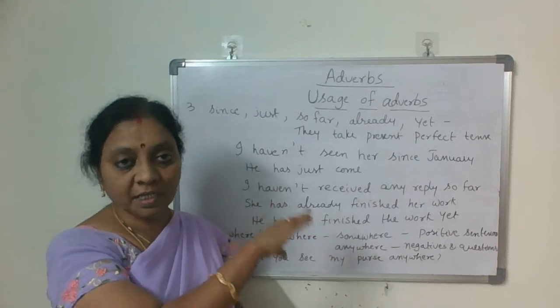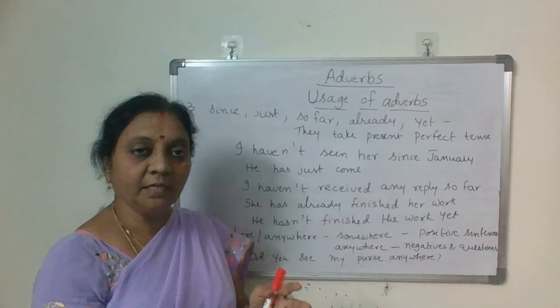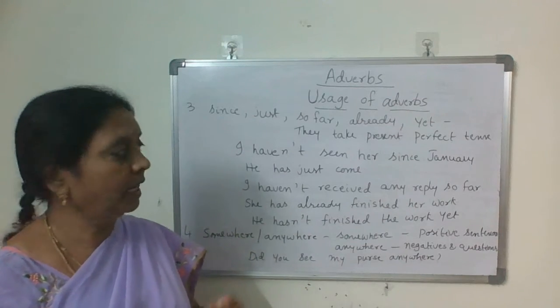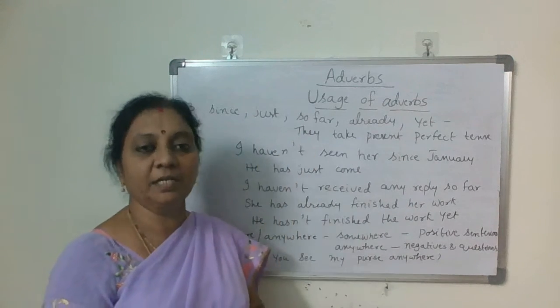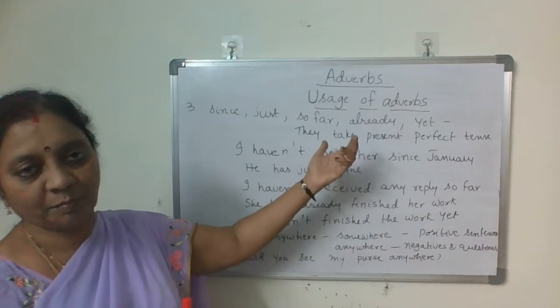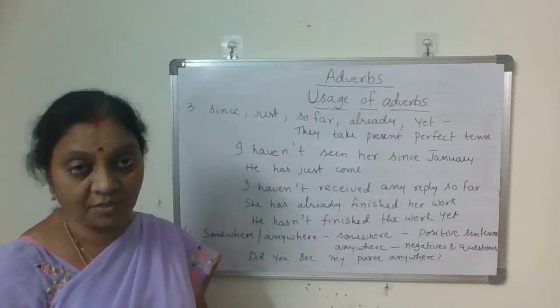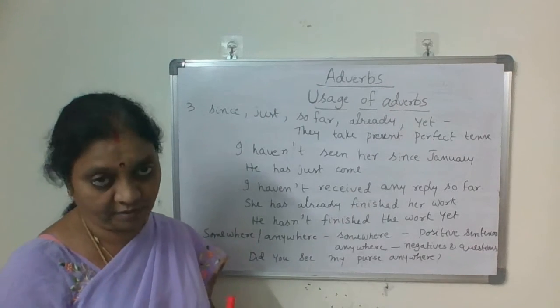It means the action started in the past, or a just completed action. It has some relation with the present, then we use present perfect tense. Then we use these words: since, just, so far, already, yet.